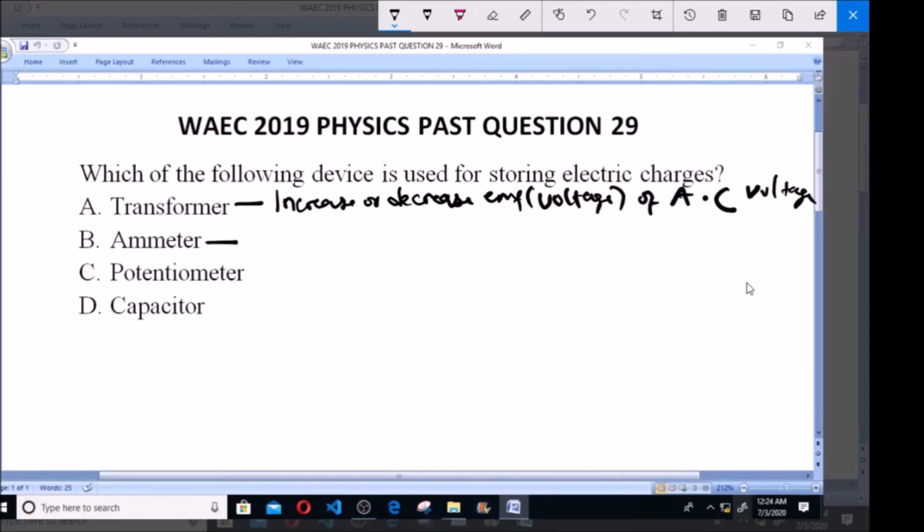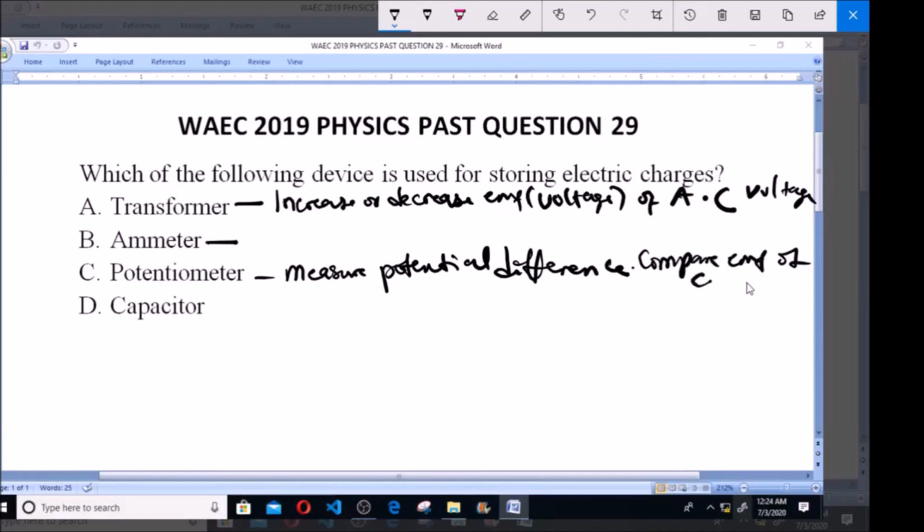Now, what is an ammeter? Or let's get to the potentiometer first. What does a potentiometer do? A potentiometer is a device used to precisely measure potential difference. So you use this to measure potential difference. It is used to compare the EMF of cells. So that's what you use that for.